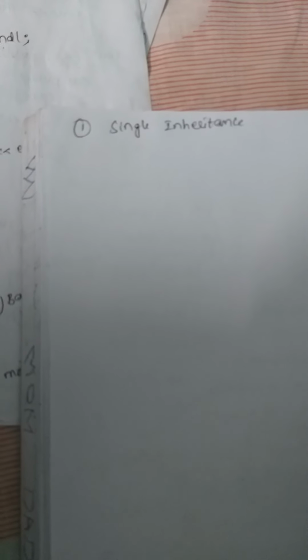Hi students, today we are explaining about types of inheritances. First, what is inheritance? Inheritance is the process of acquiring the whole class properties into a new class. This process is nothing but inheritance.